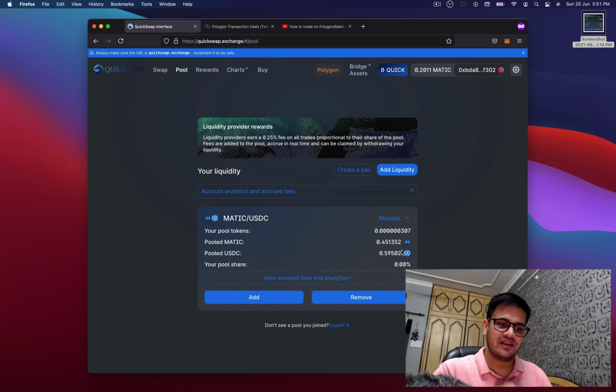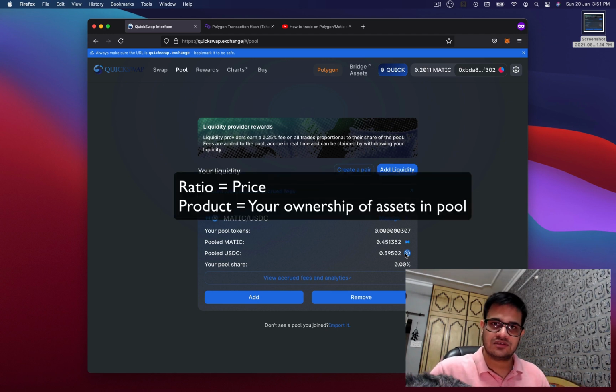So if somebody wants to swap their Matic for USDC, they will put in Matic and take out USDC from the pool. Now what is the rate of taking out? That depends on the ratio of both the assets in the pool. So ratio and product, these two are the things. Ratio defines the price. Product defines how much you own of the pool.